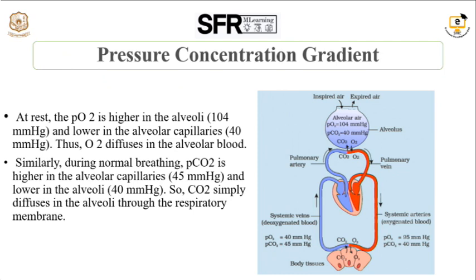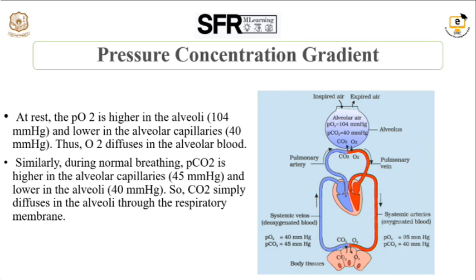In the alveoli the partial pressure of oxygen is 104 and the partial pressure in the blood is very low, it is 40. So oxygen moves from the alveoli to the blood. At the same time, the partial pressure of carbon dioxide is 45 in the blood, and the partial pressure of carbon dioxide in the alveoli is 40. So from 45 it moves to 40, from the blood, carbon dioxide moves into the alveoli.